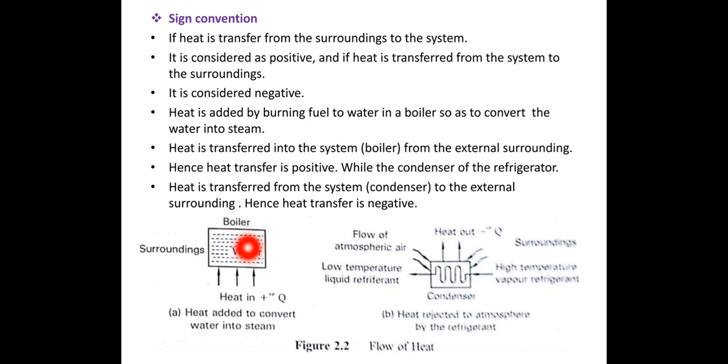And if the heat transfer takes place from the system to the surrounding, then the sign convention is negative. Is it clear? Surrounding to system is positive. System to surrounding is negative. One example is given here.